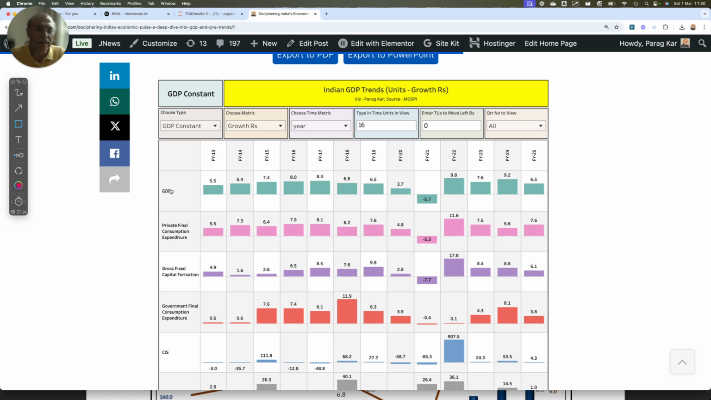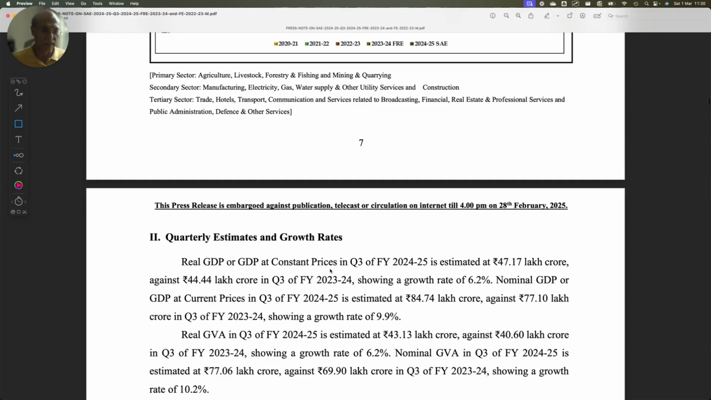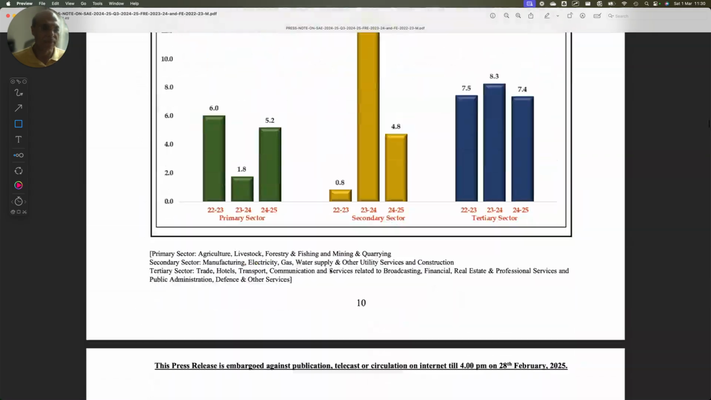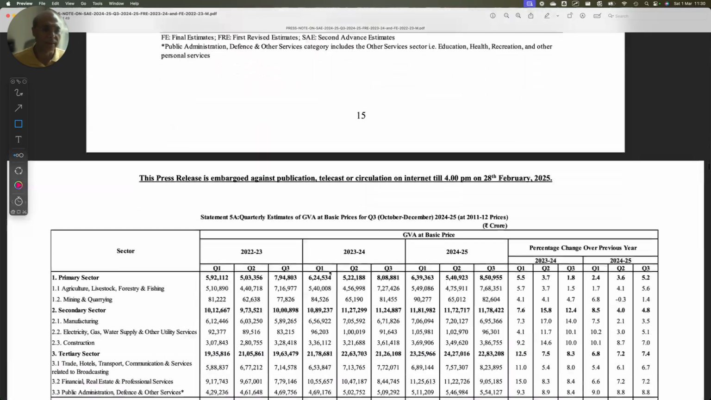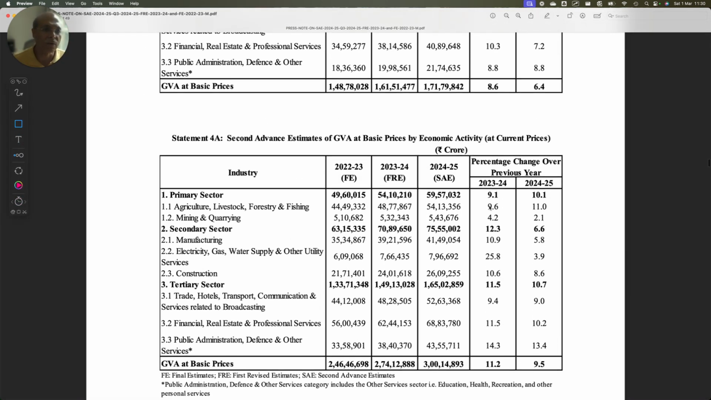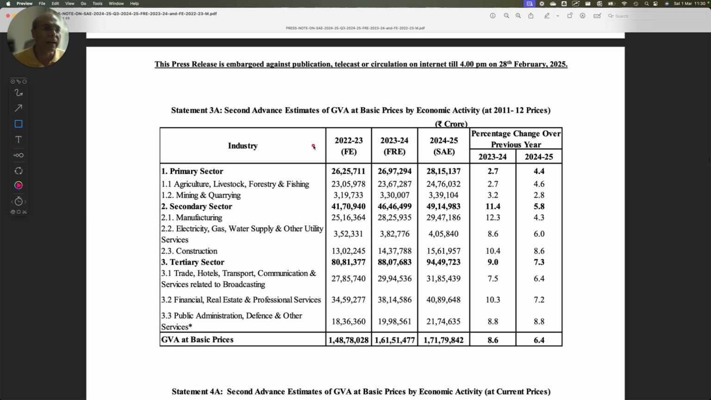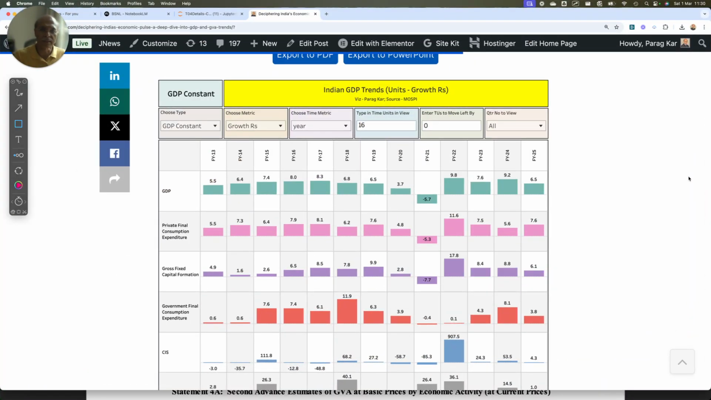So how did I do that? Only the three-quarter estimate numbers are released by the government. Here, if you see the quarters, not all the quarterly numbers are available. If you look at this, Q1, Q2, Q3, Q1, Q2, Q3, Q1, Q2, Q3, Q4 is absent, and I have extracted the Q4 number from the annual number. That's how I have done it. Okay, now let's go back to this chart.